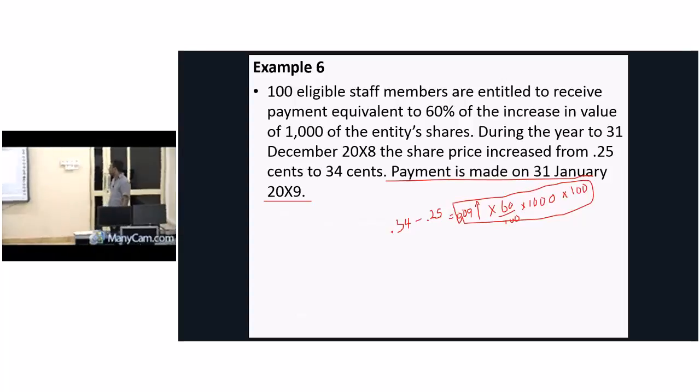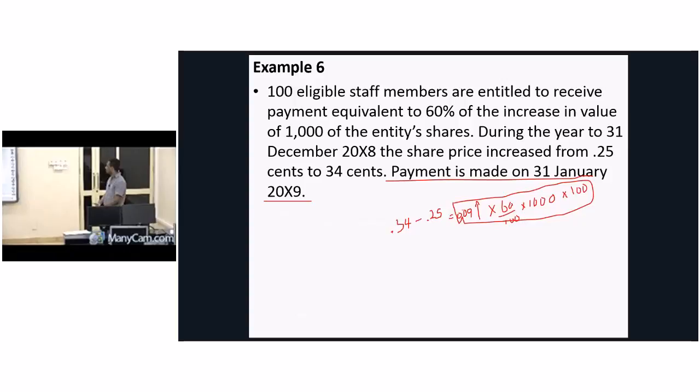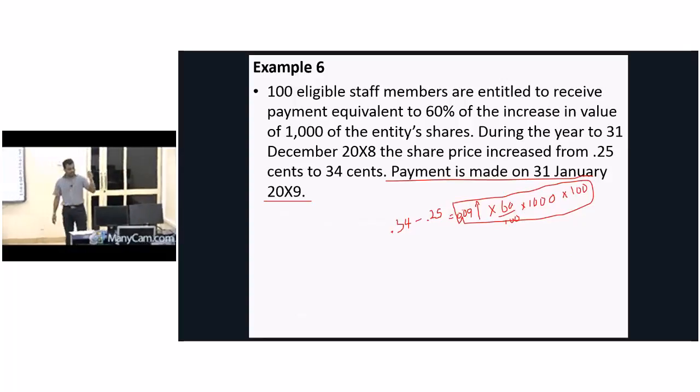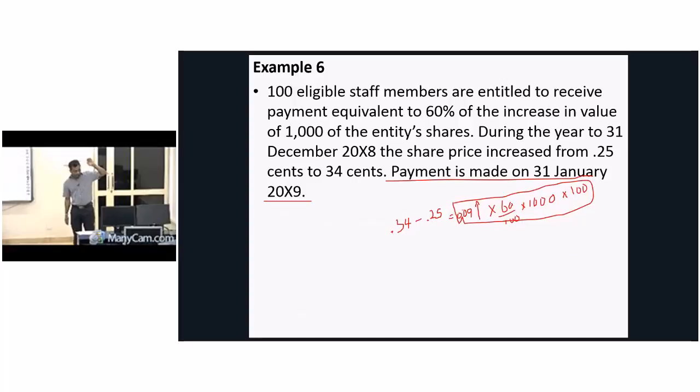100 eligible staff are entitled to receive payments equivalent to 60% of the increase in value of 1,000 entity shares. Look, 100 eligible staff are there. They will get only 60% of the increased value of shares. For how many shares? They are restricted only for 1,000. They don't give shares. But for 1,000 shares, the increment into 60% will be given by cash. Right?